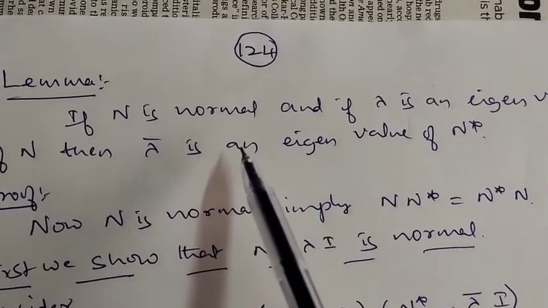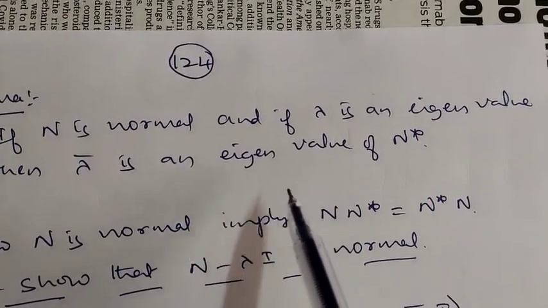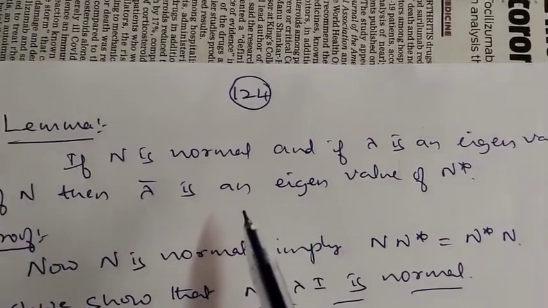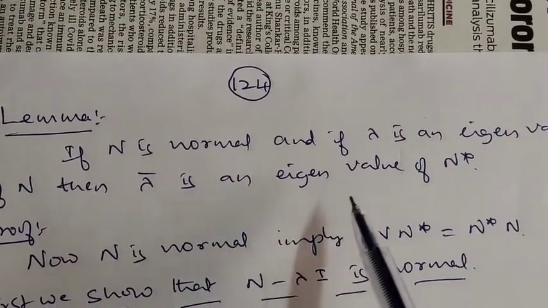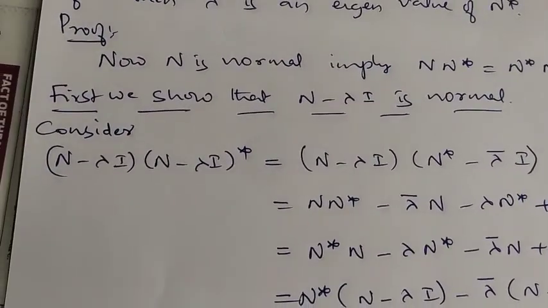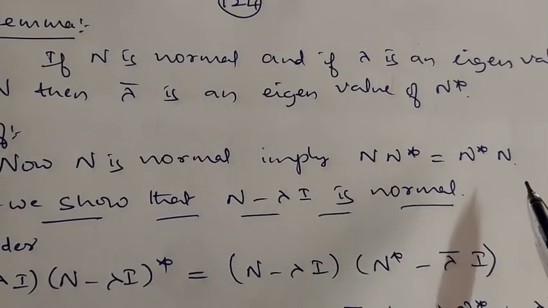So if N is normal and if lambda is an eigenvalue of N, then lambda bar is an eigenvalue of N star. If N is a normal operator and if lambda is an eigenvalue of N, then lambda bar is an eigenvalue of N star. Okay. Now N is normal implies by definition N N star is equal to N star N.